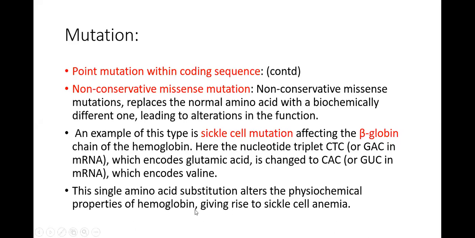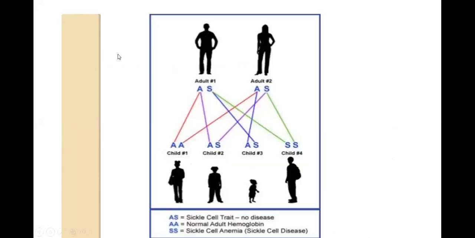This single amino acid substitution alters the physicochemical properties of hemoglobin, giving rise to sickle cell anemia. In sickle cell anemia, the normal dumbbell shape is changed into a sickle cell, which is like a crescent. I should have put a picture on that. I'm going to add it and then upload this lecture in your LMS.